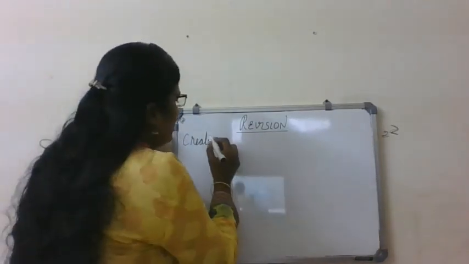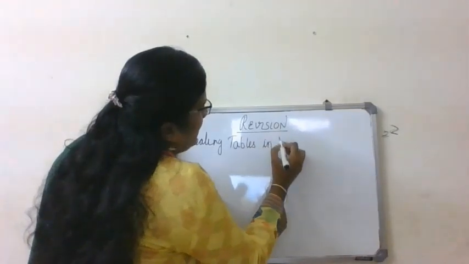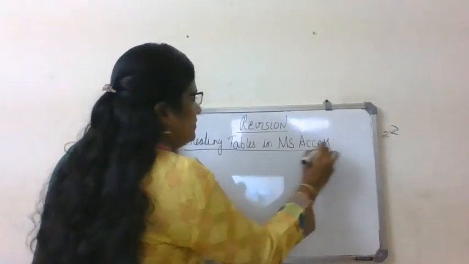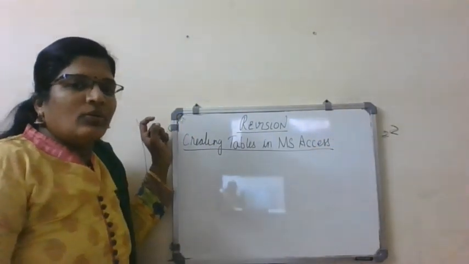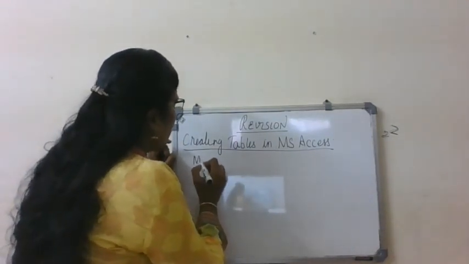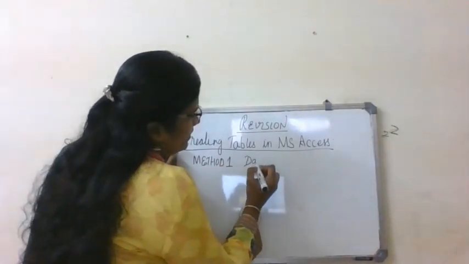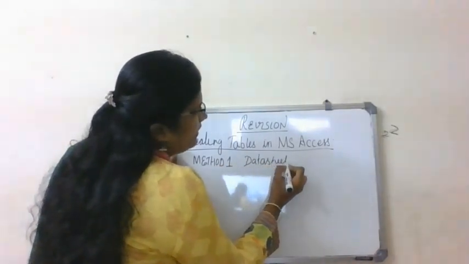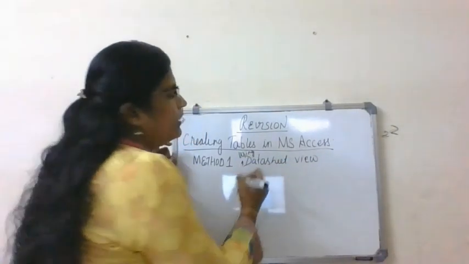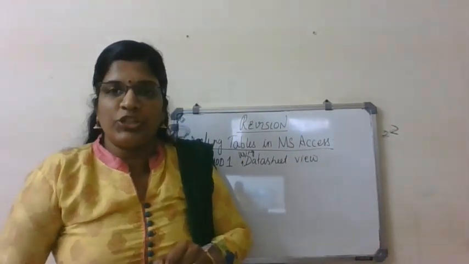Let me write: Creating tables in MS Access. So all of you write the same in your notebook also. First, method 1: using data sheet view. So what does data sheet view mean?